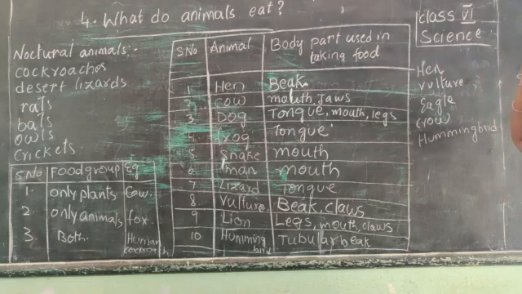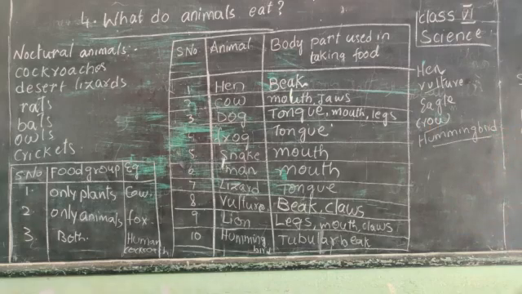Hen is using its beak to take the food in. Vultures are using the beak, as well as their claws, to take the food. Eagle is taking its food with the help of beak and claws. Crow is using its beak. Hummingbird is using its beak.